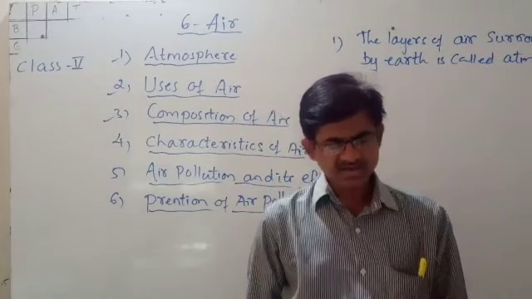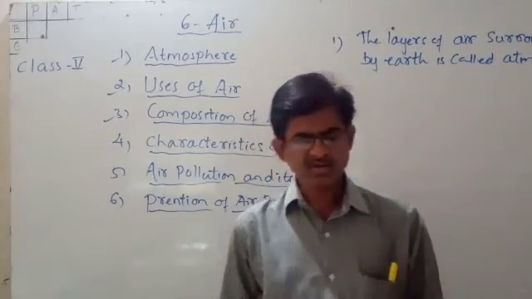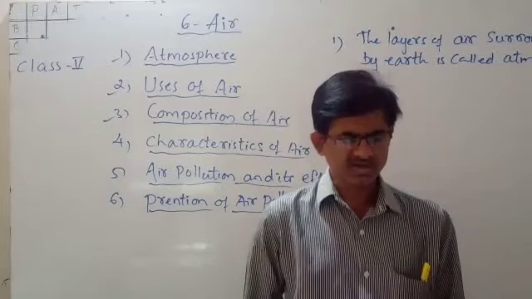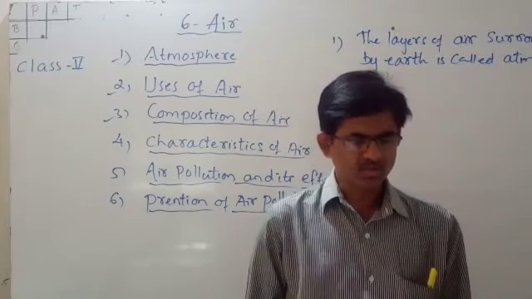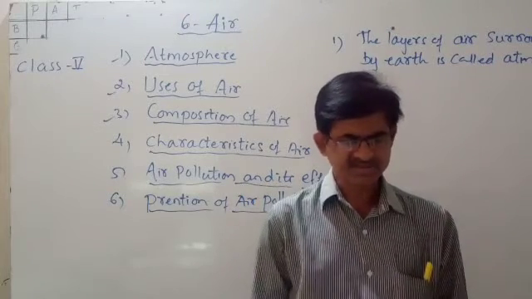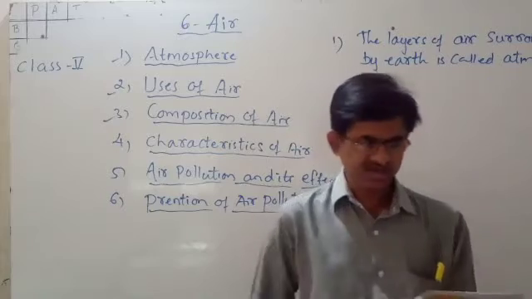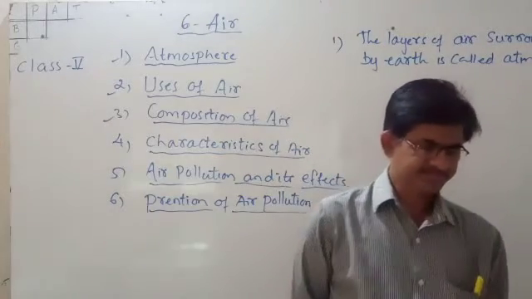Air is polluted by smoke, dirt, waste from factories, automobiles, burning of substances and crackers. You can see the pictures on page number 18.